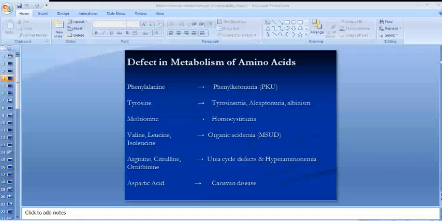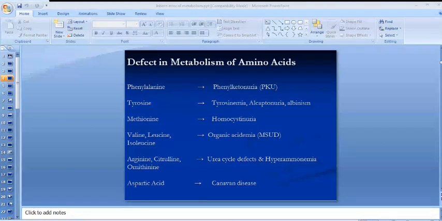As I have discussed earlier, number 1, the symptoms usually appear in the neonatal period. They are not delayed. There are certain diseases, for example the developmental disorders or cerebral palsy, in which the symptoms appear maybe after 1 year or 2 years of life. But in case of inborn error of metabolism, the symptoms are usually evident in the neonatal period. These conditions are lethal. They may lead to death, but some patients may survive up to 10 to 15 years of age. Number 3, these are the generalized symptoms.